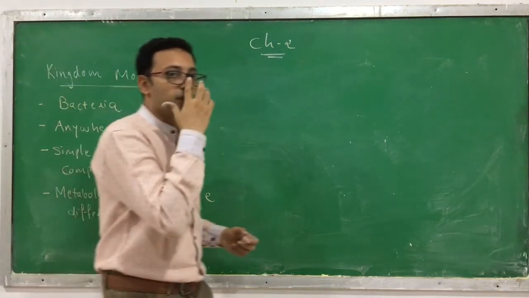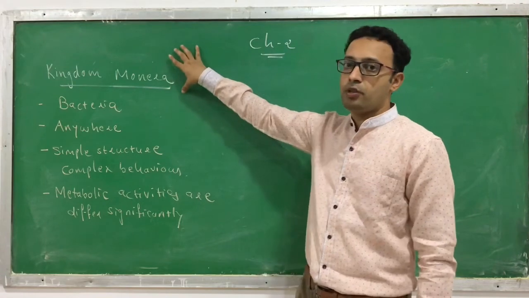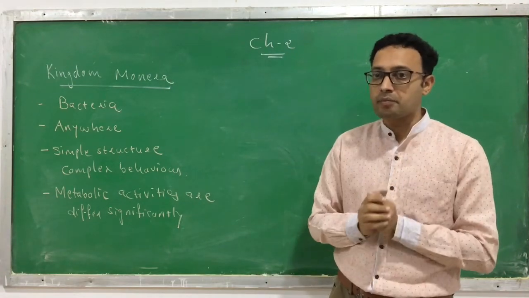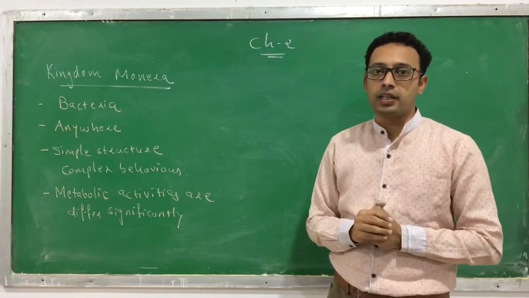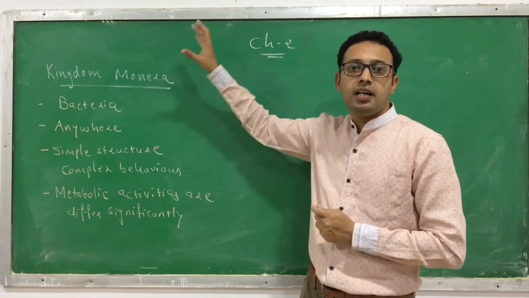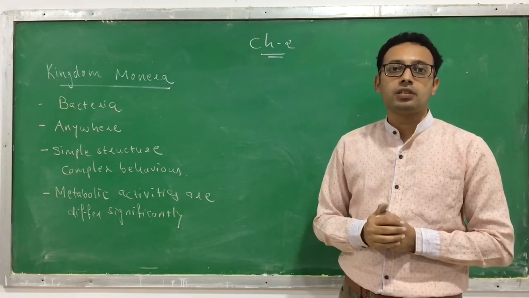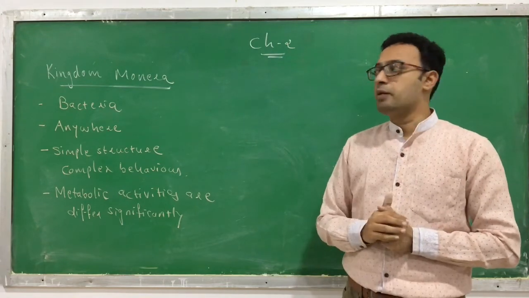I again repeat, what does the kingdom Monera include? All the bacteria fall under the kingdom Monera. I am just writing down the points. You have to frame the sentences from them. All the bacteria fall under the kingdom Monera. They include unicellular organisms. They are prokaryotic cells. They do not have a nuclear membrane.